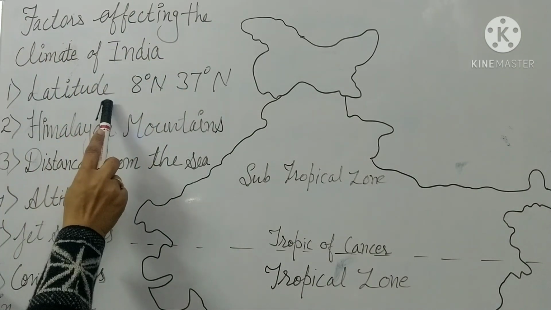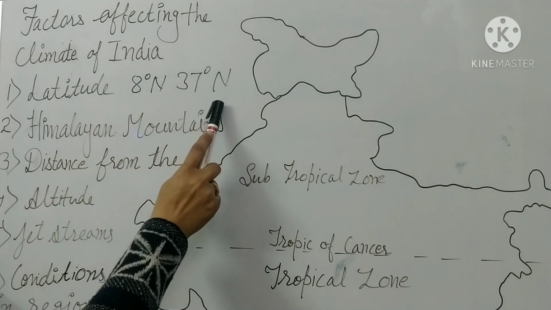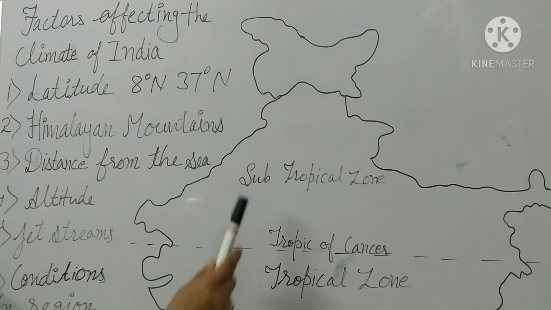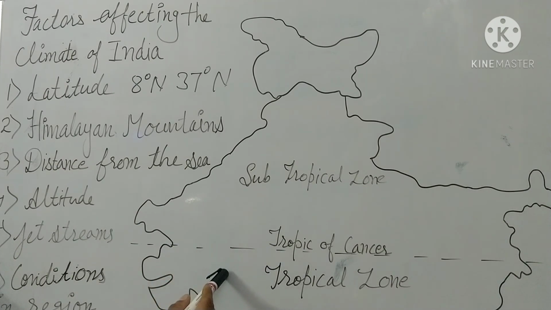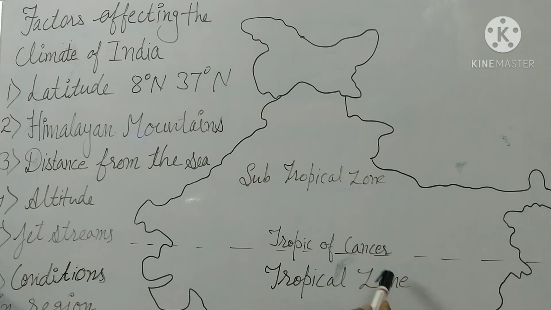The first is latitude. India lies between 8 degrees north and 37 degrees north, and the Tropic of Cancer passes through the middle of India. It divides India into two zones, the subtropical zone and the tropical zone. The tropical zone lies between the Tropic of Cancer and the Tropic of Capricorn. So the Tropic of Cancer divides India into the northern part and the southern part, or the subtropical zone and the tropical zone.